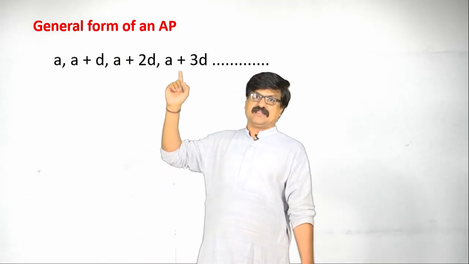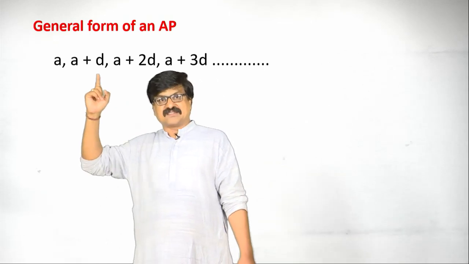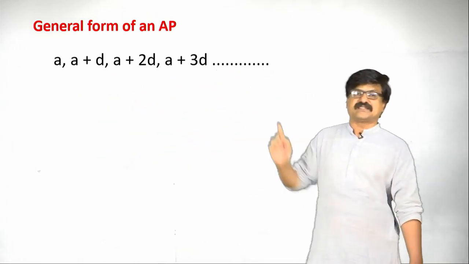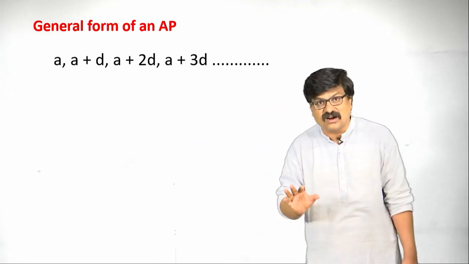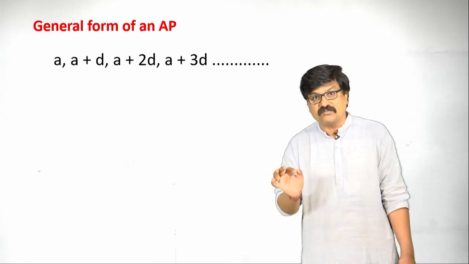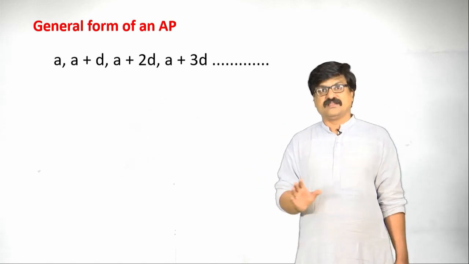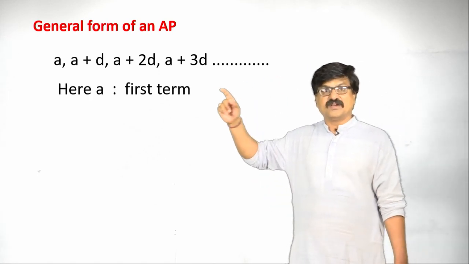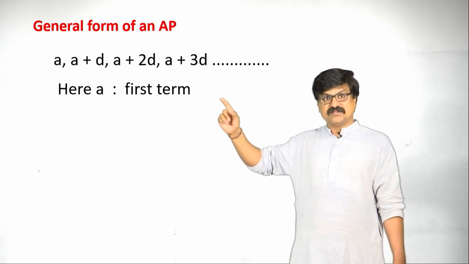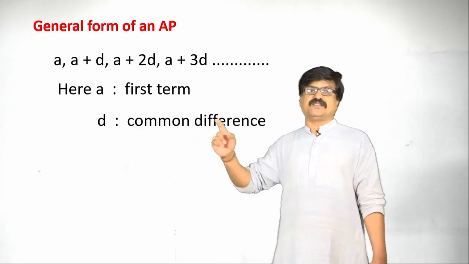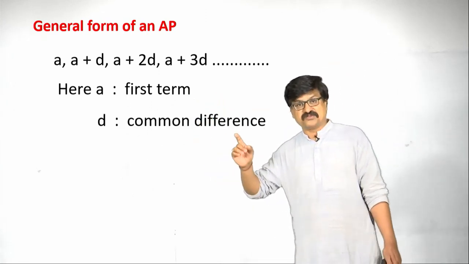A plus 2D plus D becomes A plus 3D. So, this, that is A, A plus D, A plus 2D, A plus 3D, dot dot dot, is called the general form of an AP. In this general form, A is the first term and D is the common difference. You must know these two properly.